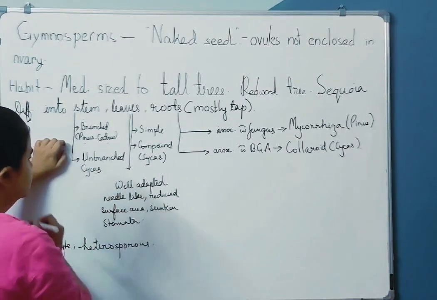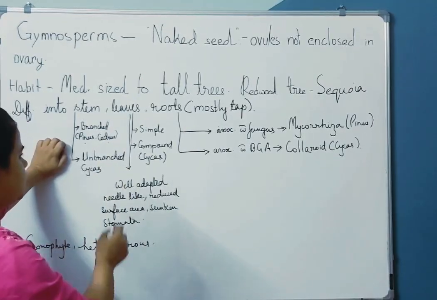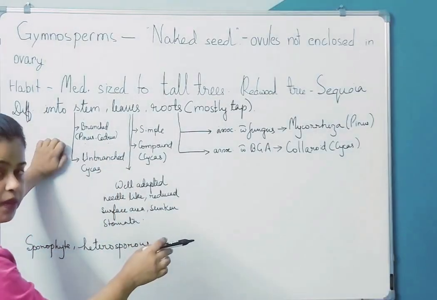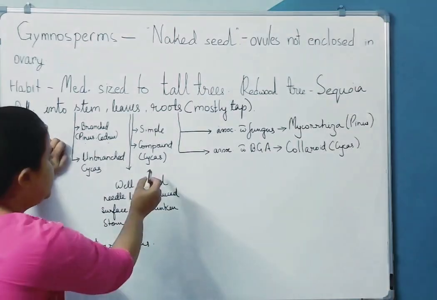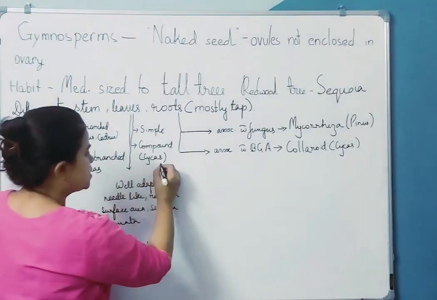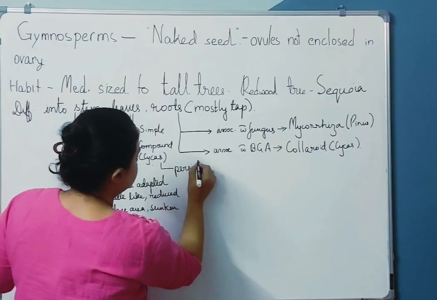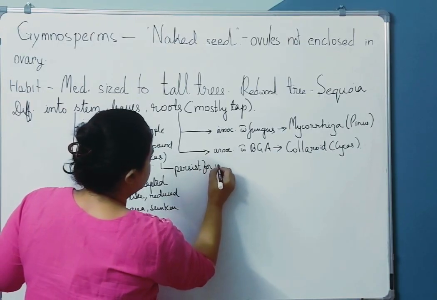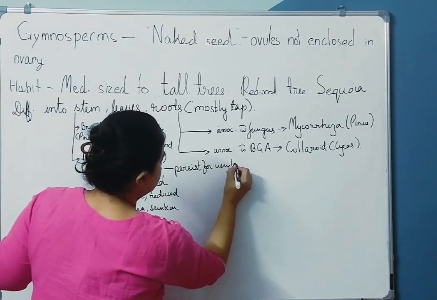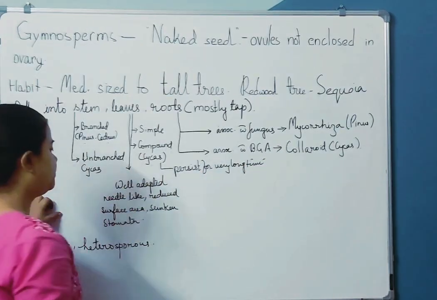Clear? Now let us come to their leaves. Leaves can either be simple or compound. Compound leaf is in Cycas, and one thing is that their leaves persist for a very long time. Clear?